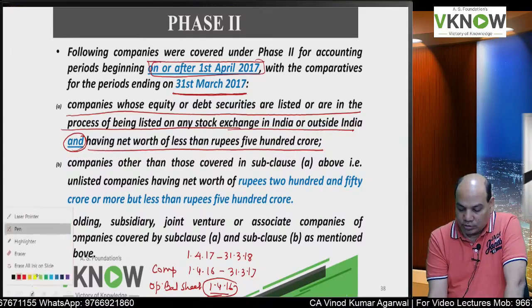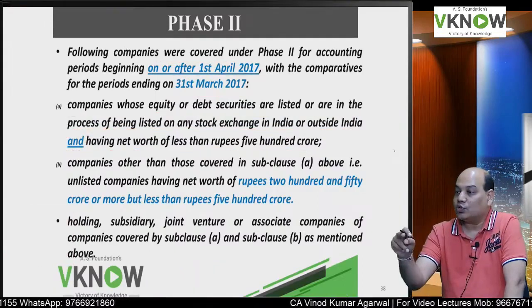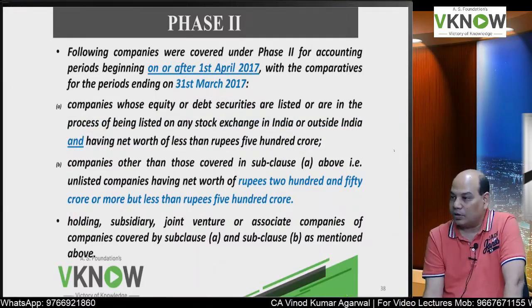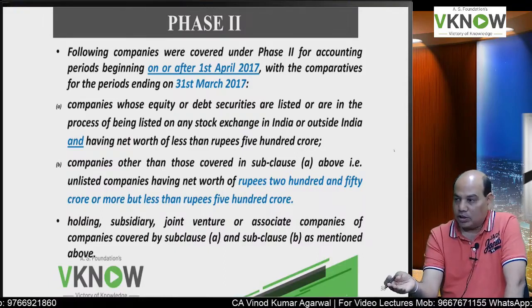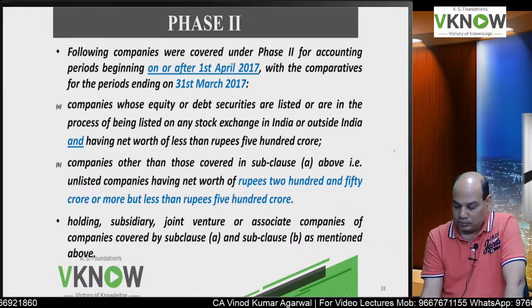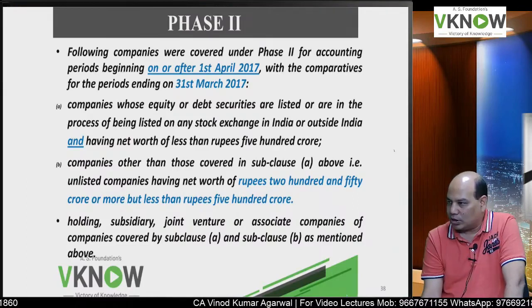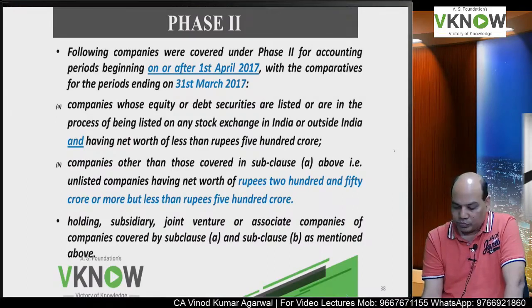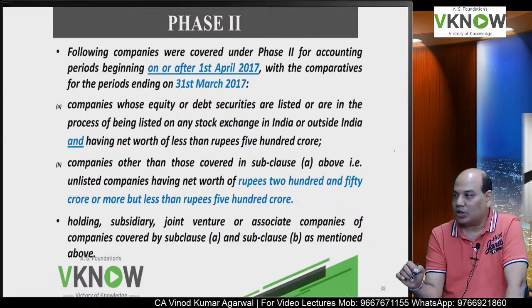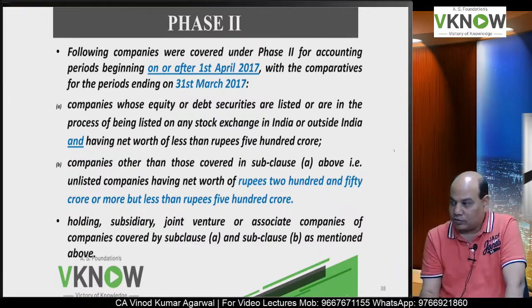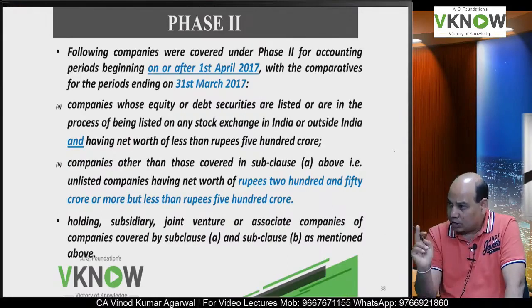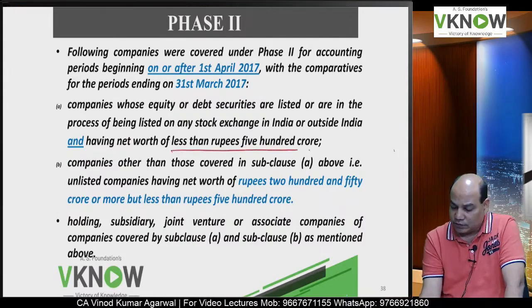In phase 1, listed plus net worth should be greater than or equal to 500 crore, but in phase 2, listed but net worth is less than, that means all listed companies will get covered now. So in short, now current situation is all listed companies are covered, because even if their net worth is 0, still they are covered. It is less than 500 crore.